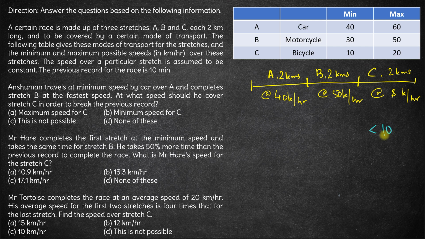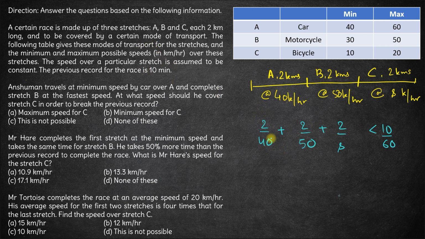Now this is 10 minutes, right? So let's convert it into hours. So 10 by 60 hours. Now this 10 by 60 hours should be greater than the sum of all these three times, correct? Time taken in stretch A by Anshuman will be distance upon speed, 2 by 40. Time taken for stretch B will be 2 by 50 and time taken for stretch C will be 2 by S. This is the total time taken by Anshuman and this should be less than 10 by 60. This should be less than the previous record, right?